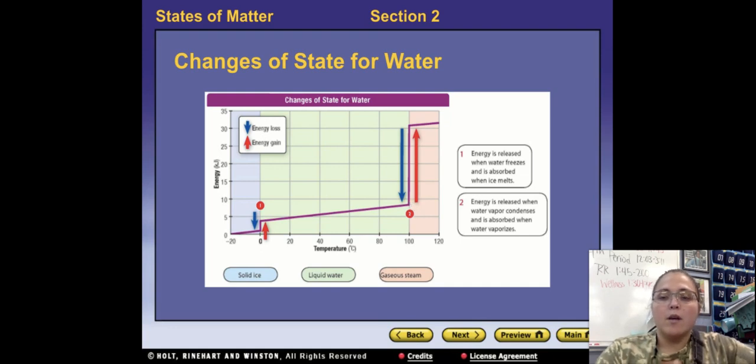And so what happens when you have a change of state? When you're melting, freezing, condensation, evaporation, whatever, when you get to the temperature where it would occur, energy is being added or released, and the temperature doesn't increase until the entire amount of that substance is changed over. So if I have a pot of boiling water, it's going to stay at 100 degrees Celsius until all of that liquid water is changed over to a gas. And then once all of that is changed to a gas, that steam can increase its temperature.